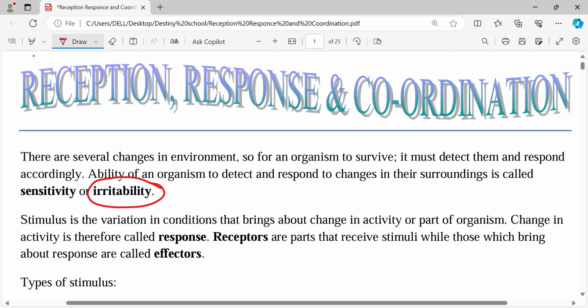In a biology exam, you can be asked, what is irritability? Irritability is the ability of living organisms to detect changes in the environment and respond accordingly. So after detecting the change in the environment, you don't just sit there, you respond accordingly.